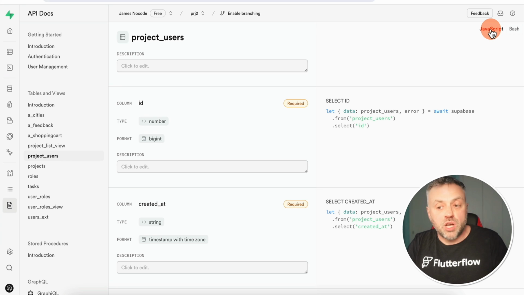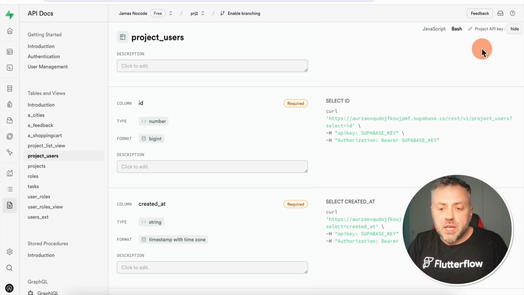In this case, this is JavaScript, but there are all kinds of different libraries for different platforms. So whether you're building a Flutter app, or you're building some kind of another app in a different language, you'll be able to do it as well. Another way is using Bash. And so if you click on Bash, you can essentially connect to your database backend using a REST API.